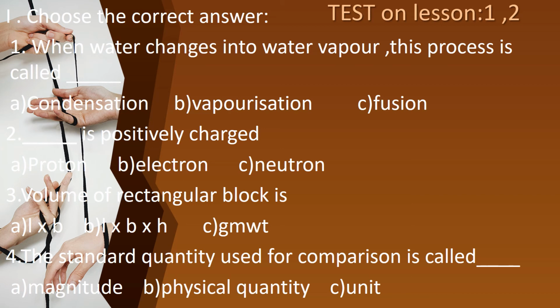And then third one, volume of rectangular block is L into B, L into B into H, and GMWT. Okay, gram and weight. Just the correct answer, you just choose, okay? Choose it and write properly. And then fourth one, the standard quantity used for comparison is called dash. Magnitude, physical quantity, unit. You have your answered?